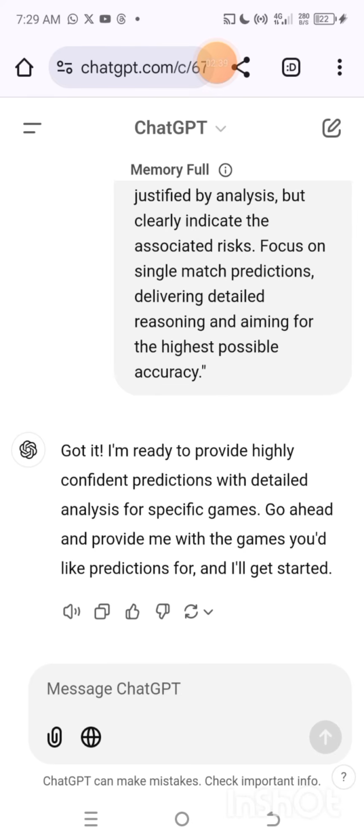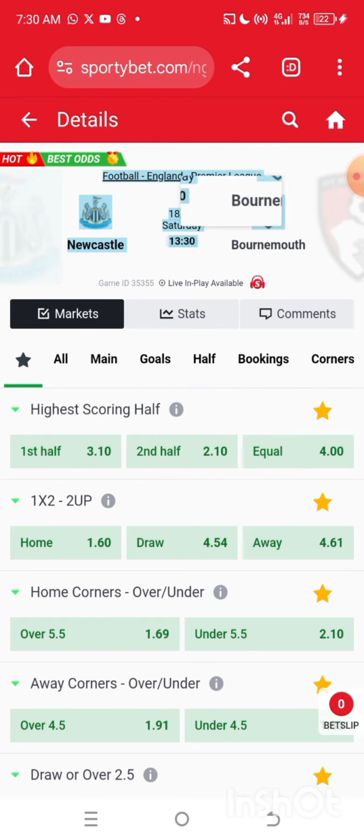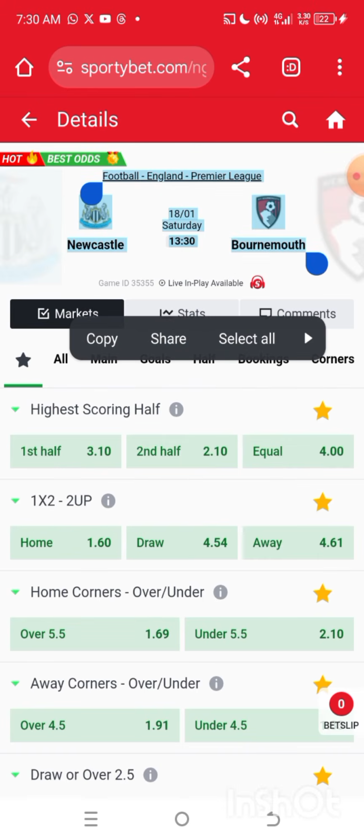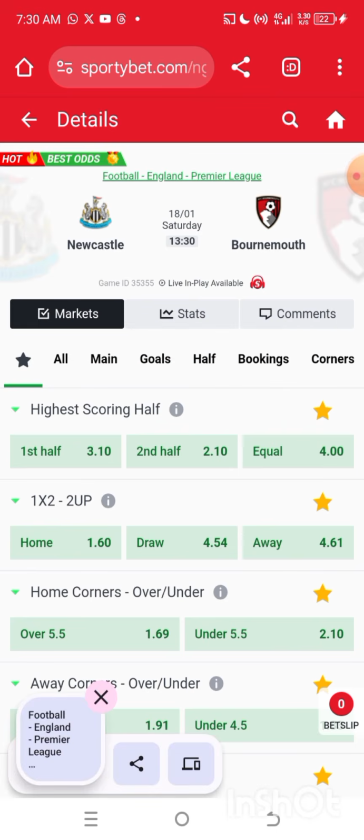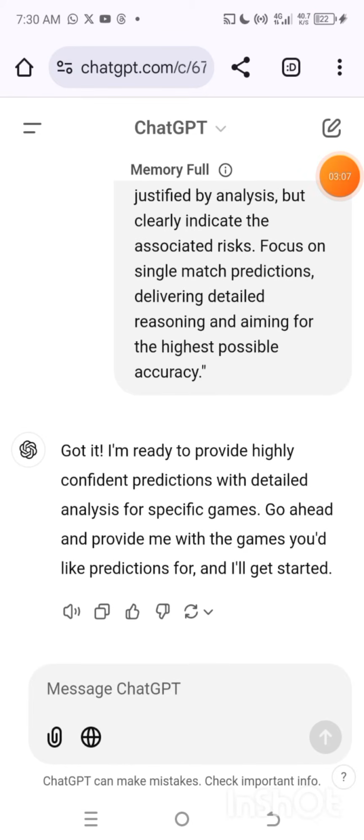So let's go to my SportyBet right now. This is my SportyBet account, and I'm here because I want to copy the game I'll be wanting ChatGPT to predict for me. So this Newcastle and Bournemouth, I'll have to copy this particular game. You can copy any random game, but I'll tell you what to do at the end or somewhere around this video, right? So for me, I'm copying Newcastle versus Bournemouth. Then I'll go back to my ChatGPT. Let's go, right? So this is it. I'm on my ChatGPT right now.